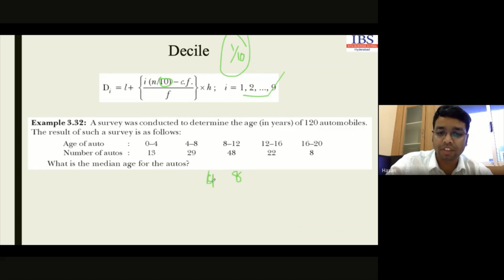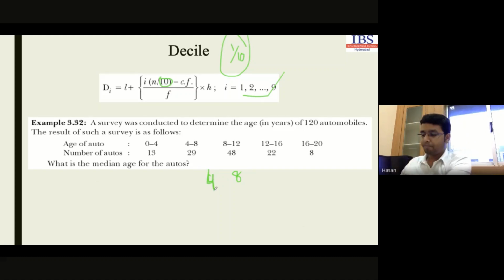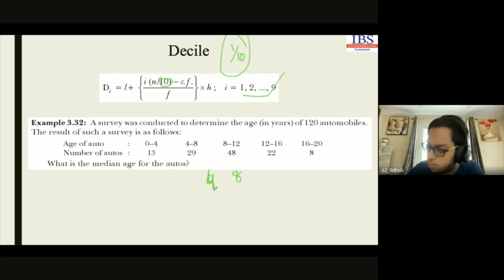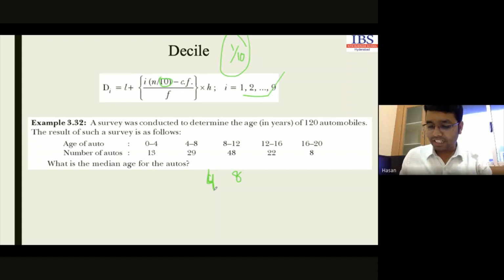Note down the problem, okay? Are you noting down the problem, guys? Yes, sir. The rule is same. This is very easy, right?